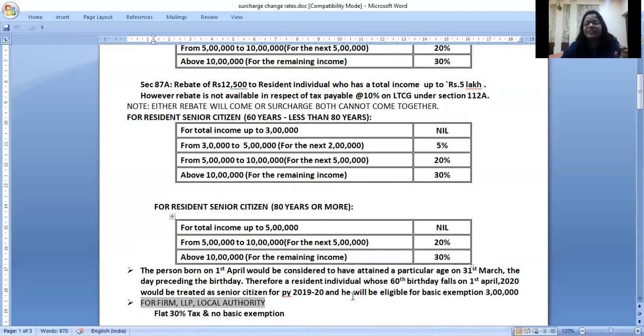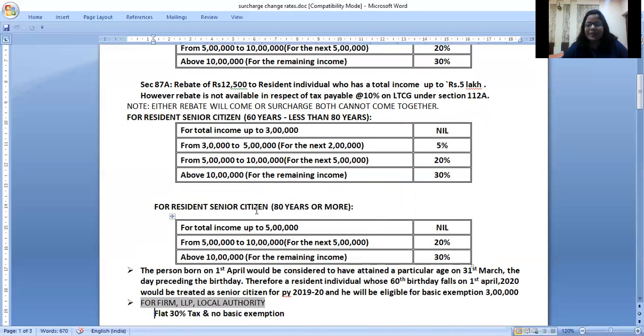But if they say, this is the provision of the act, it says if the resident whose 60th birthday falls on 1st April 2020, he would be treated as senior citizen for 1920 and would be eligible for all the exemptions, because a person born on 1st April would be considered to have attained a particular age on 31st March itself, right? So these are all minute points to take care of in the slab rates.